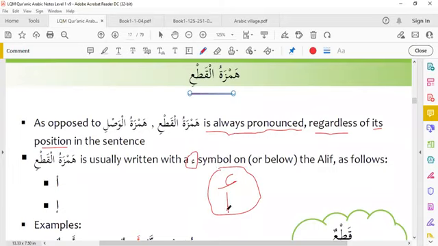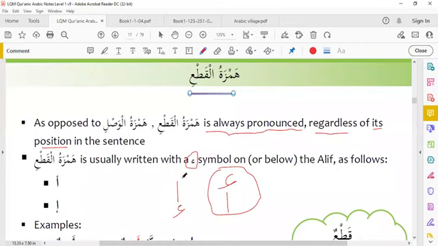On or below. This sign can be on like this, and this sign can be below like this. We call it Hamzatul Qat'i, and we have to pronounce it. Whatever its position, either it is in the beginning of the sentence or in the middle of the sentence, we cannot skip it. We must pronounce this Hamzatul Qat'i.